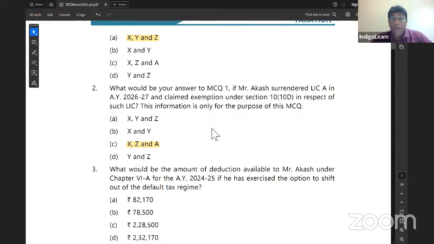This is how you need to tackle the MCQs. It is important that you understand the essence of that particular question and answer it in line with the essence of what they are talking about. Then only you'll get the accurate answer. If not, the answer will go for a toss. Yeah, next.